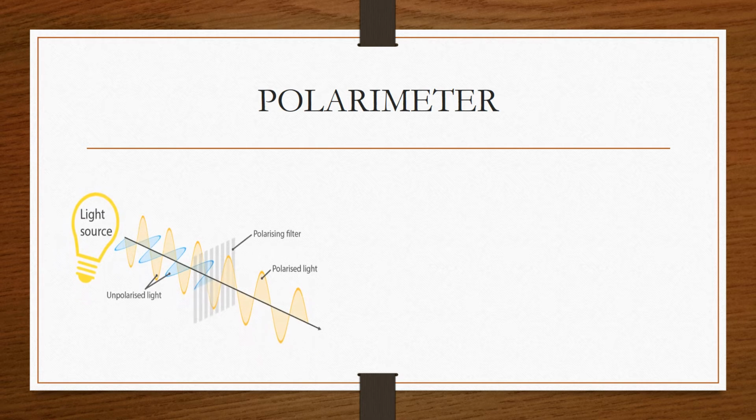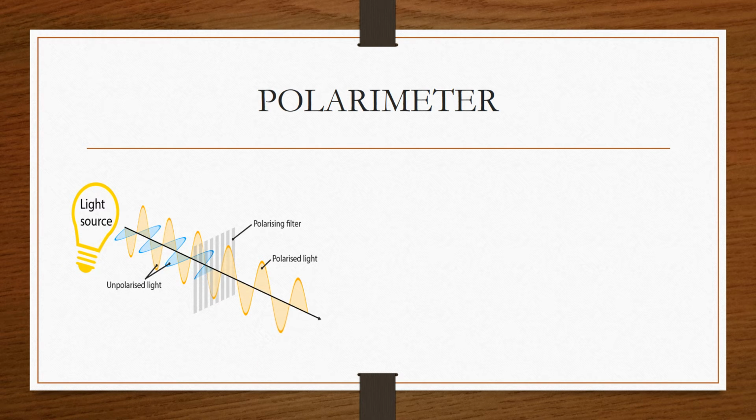A polarimeter is used to find out the optical activity of a compound, and here you can see the picture of it. Light is coming from this light source, and this light is vibrating in all directions.